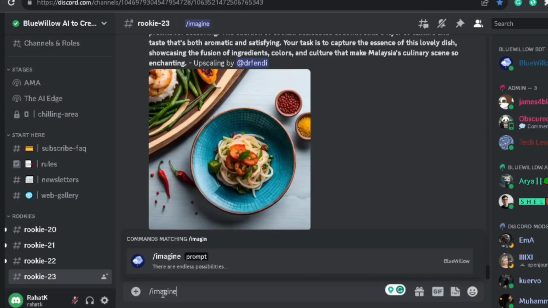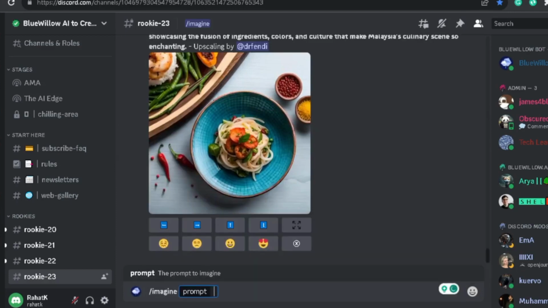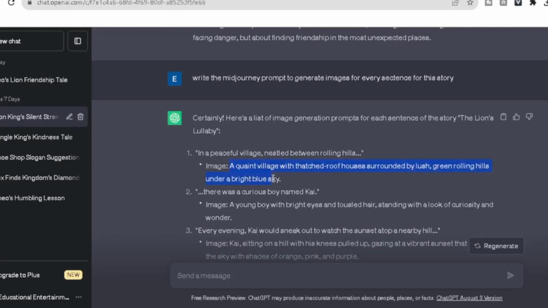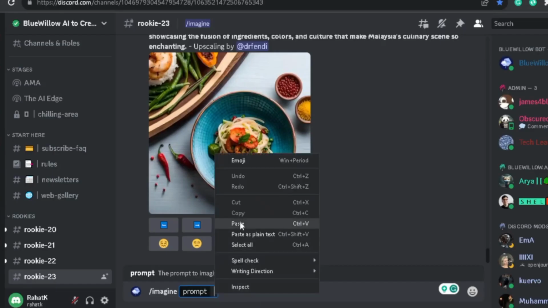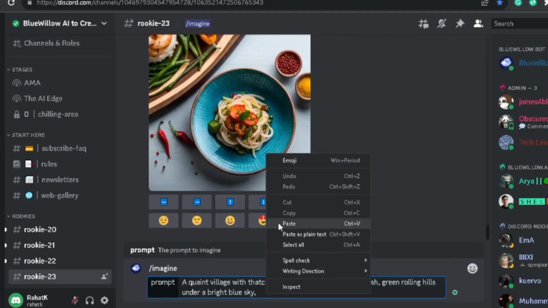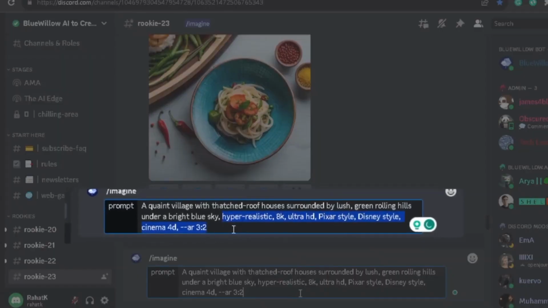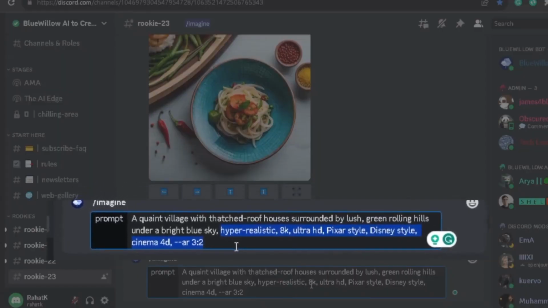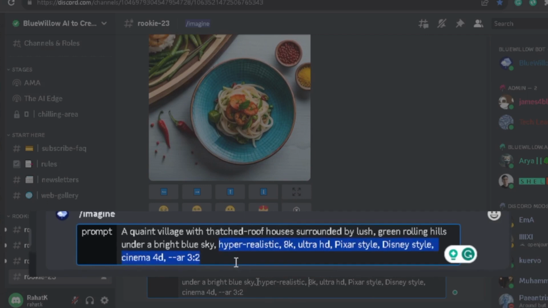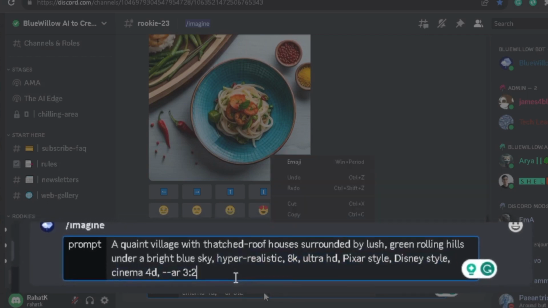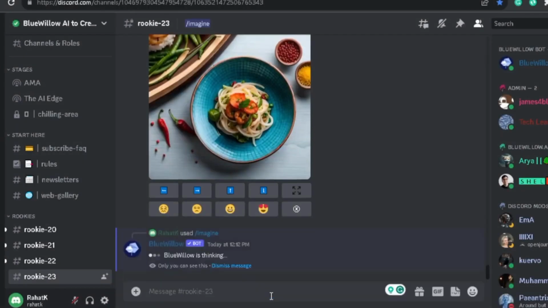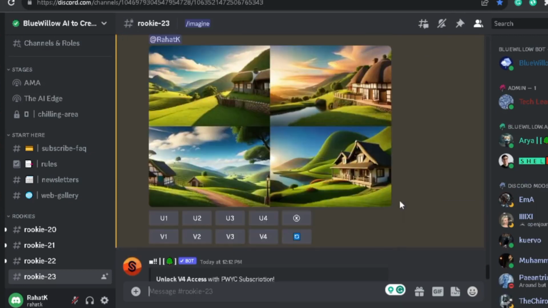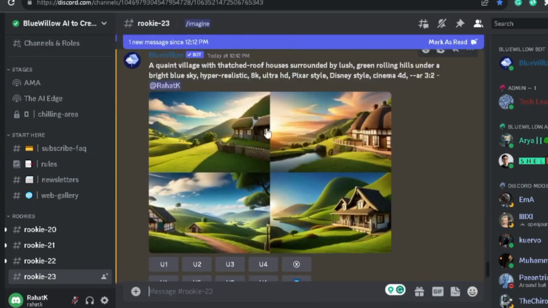Just type /imagine. Then copy the prompt from ChatGPT and paste it here. Now add these secret prompts: hyper-realistic, 8K, Ultra HD, Pixar style, Disney style, Cinema 4D, AR 3:2, and hit enter. And this AI will generate beautiful AI images for you.